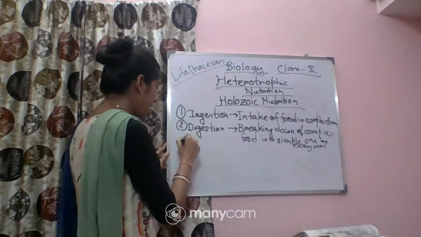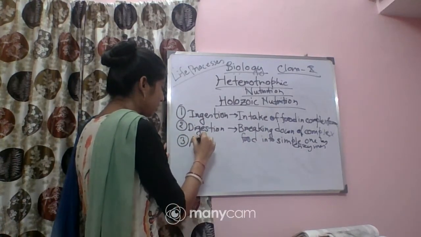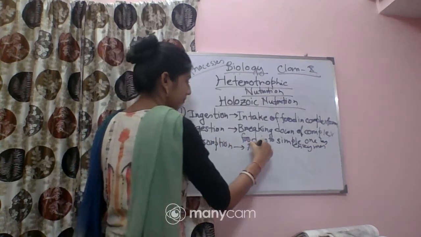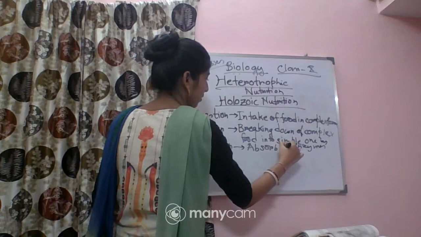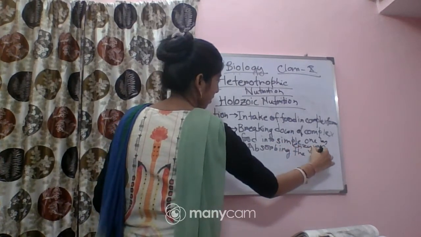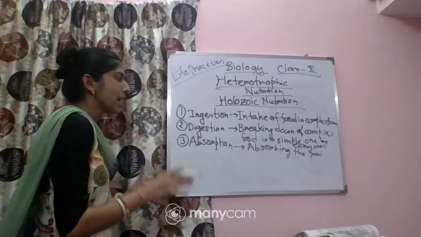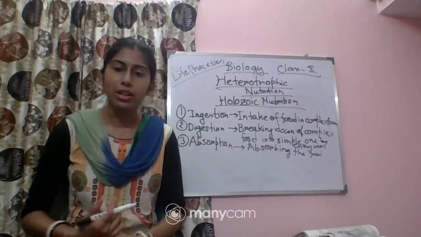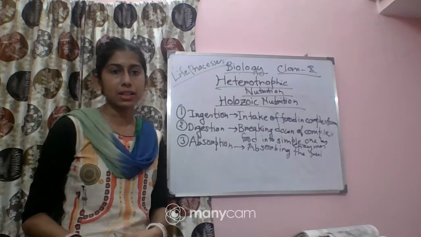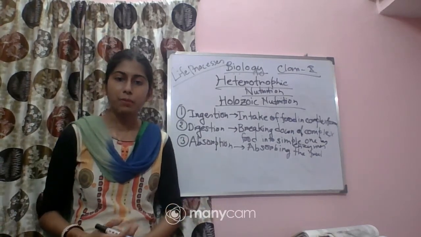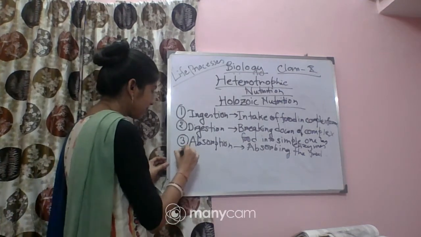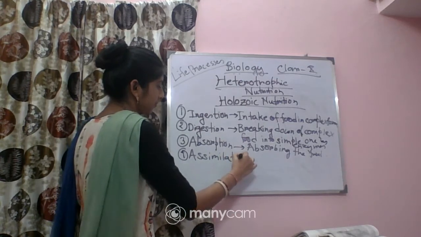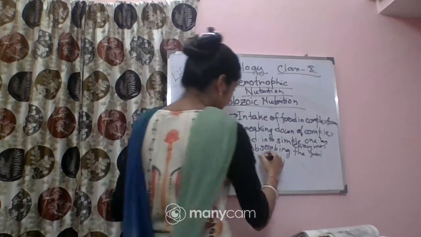The third step is absorption. The food which has been broken down into simple form is absorbed by our body for proper growth and maintenance. This process is called absorption. The next step is assimilation.